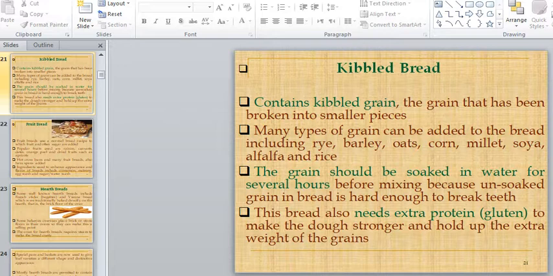The reason is that processing becomes easier. When we break the grains into smaller pieces, they are hard, so processing becomes difficult and hard to handle. That's why we soak the grains in water, so that we can do the preparation process easily. Kibble bread also needs extra protein to make the dough stronger. This protein is gluten. It also holds the extra weight of the grains.